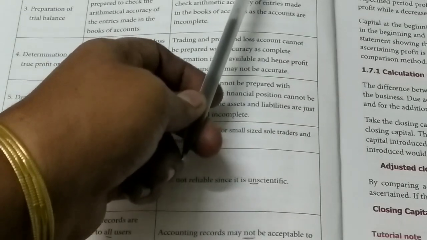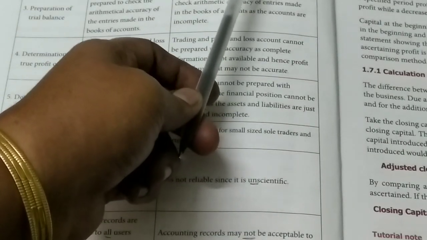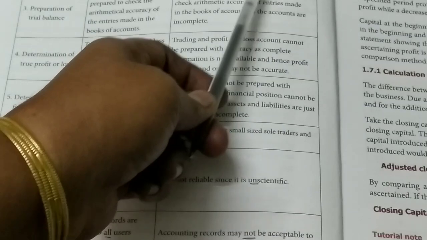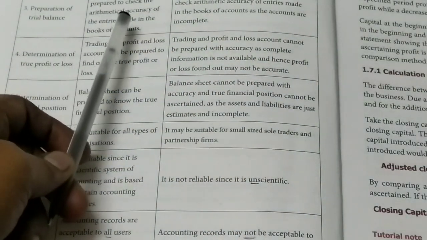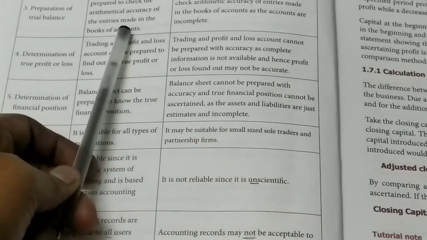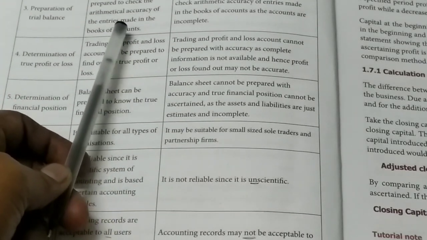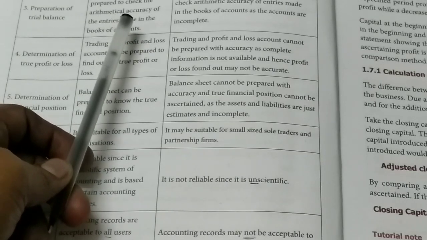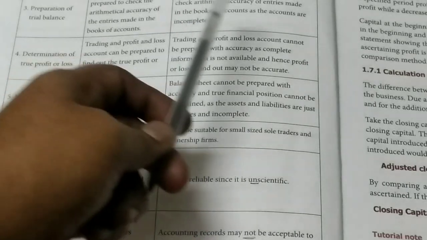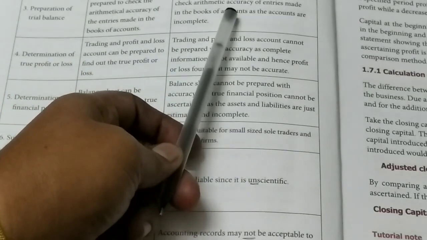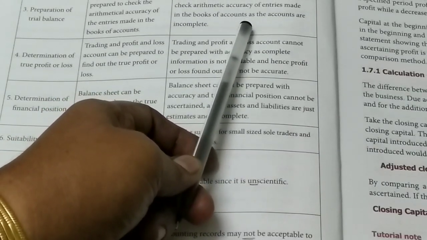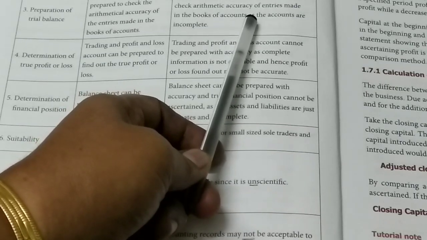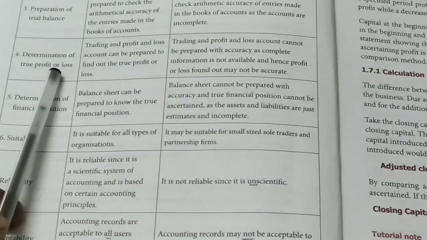But in case of incomplete records, they maintain personal account and cash account. Then preparation of trial balance. In case of double entry system, trial balance shows an accurate figure. But in case of incomplete records, trial balance may not be prepared in an accurate manner. Only estimates are considered here.